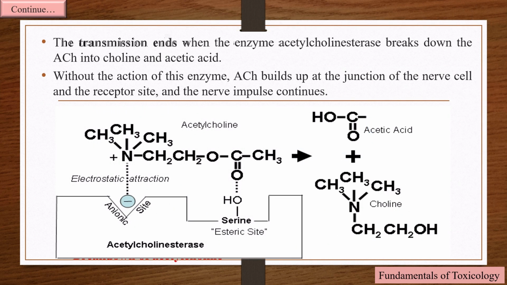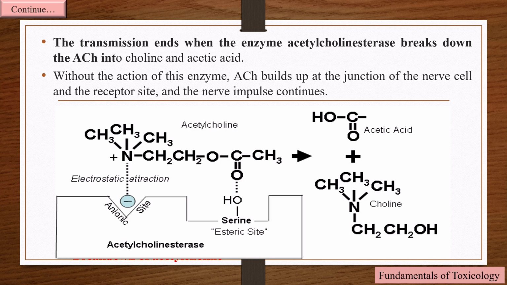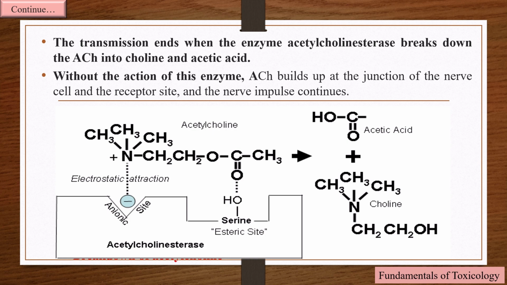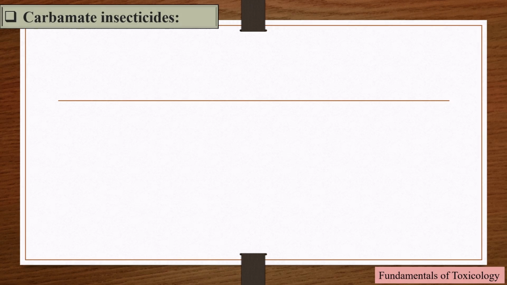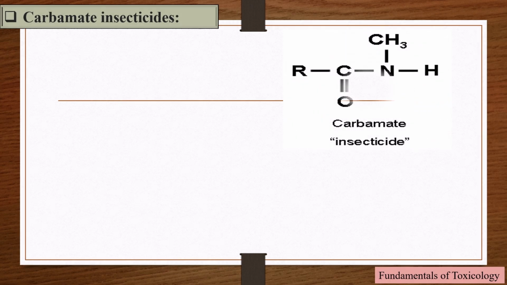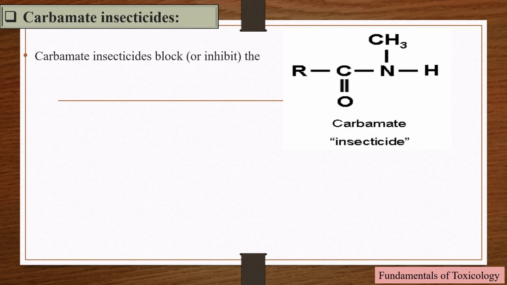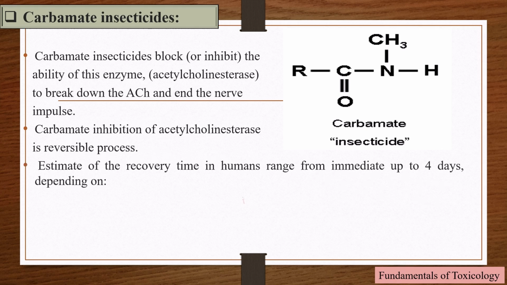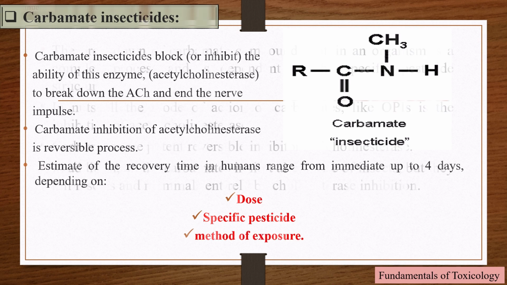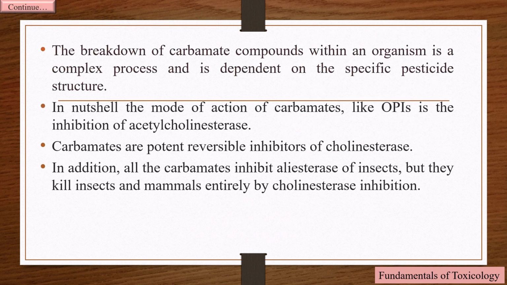The transmission ends when the enzyme acetylcholinesterase breaks down the acetylcholine into choline and acetic acid. Without the action of this enzyme, acetylcholine builds up at the junction of the nerve cell and the receptor site, and the nerve impulse continues. Carbamate insecticides block, or inhibit, the ability of this enzyme, acetylcholinesterase, to break down the acetylcholine and end the nerve impulse. Carbamate inhibition of acetylcholinesterase is a reversible process. Estimates of the recovery time in humans range from immediate up to 4 days, depending on the dose, the specific pesticide, and the method of exposure.